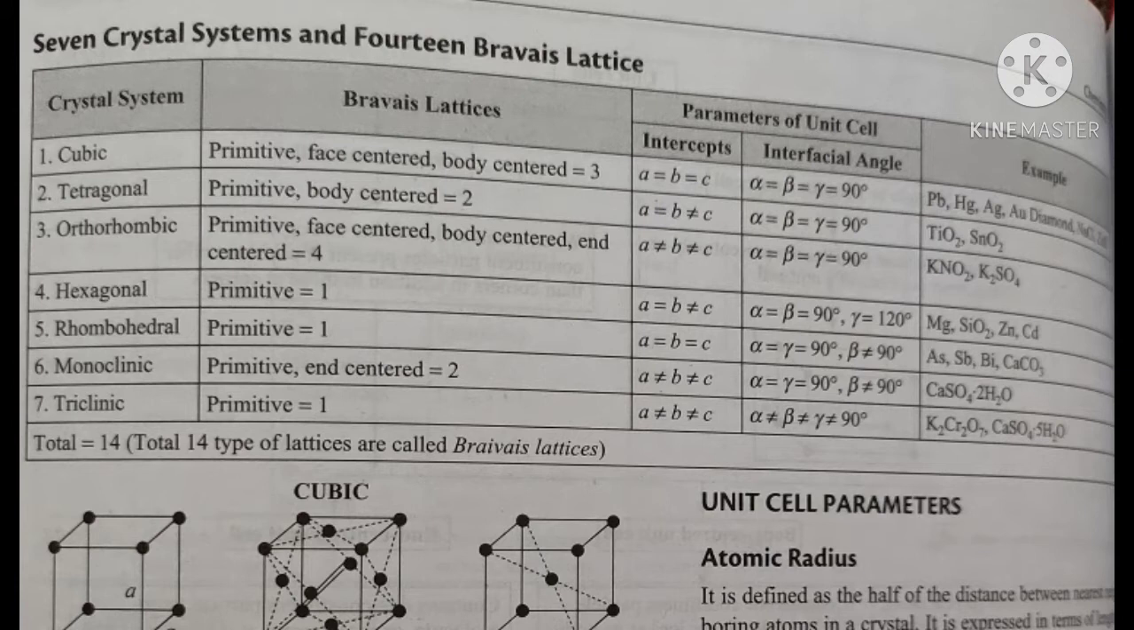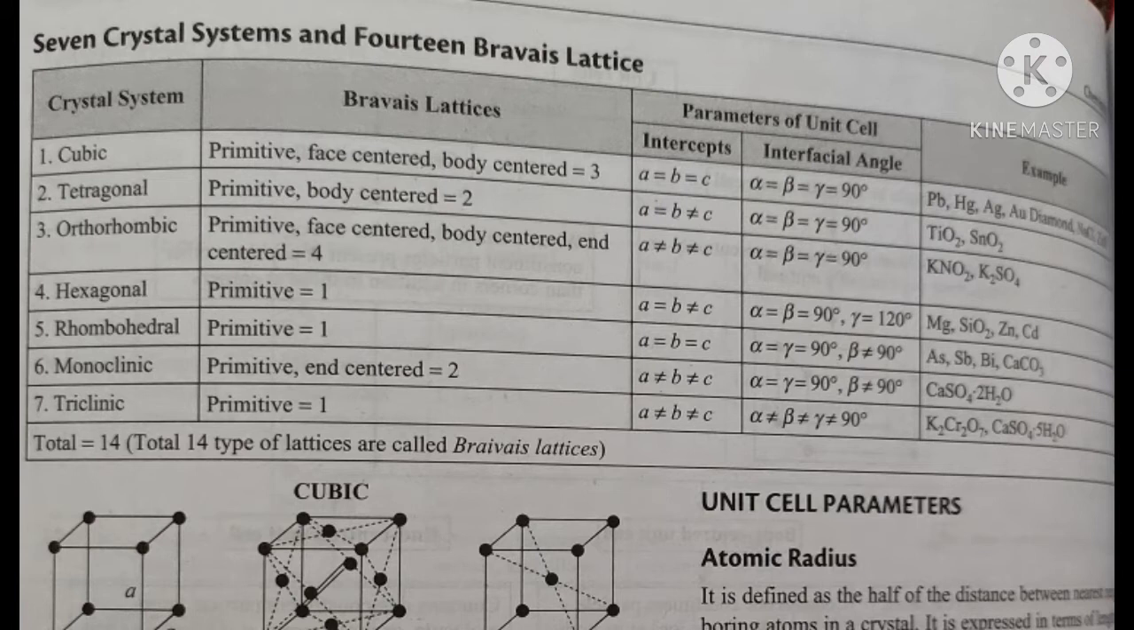In the cubic crystal system, the Bravais lattices are primitive, face-centered, and body-centered. So there are 3 in the cubic crystal system. The parameters of the unit cell are intercepts a equal to b equal to c, and the interfacial angles are alpha equal to beta equal to gamma equal to 90 degrees.